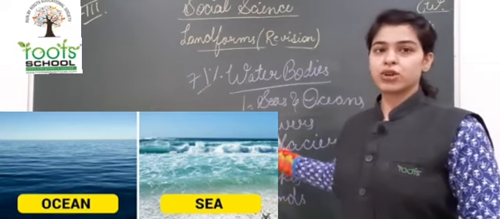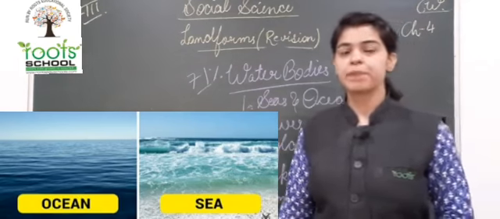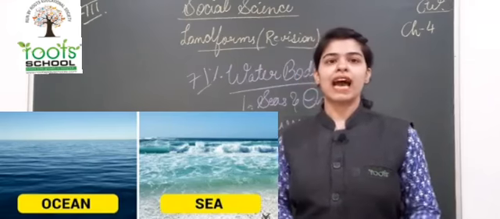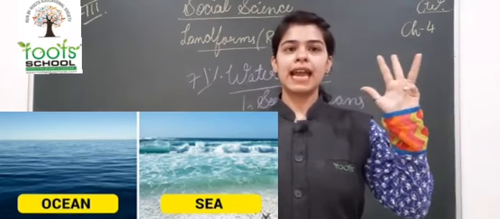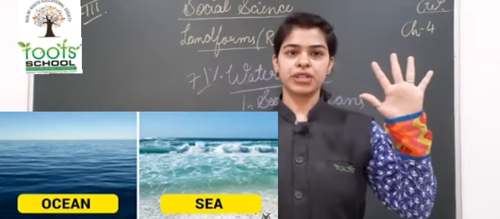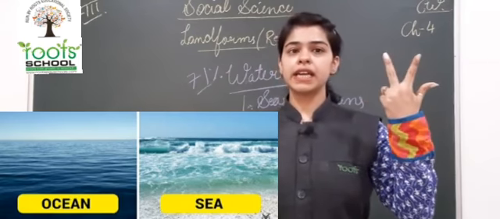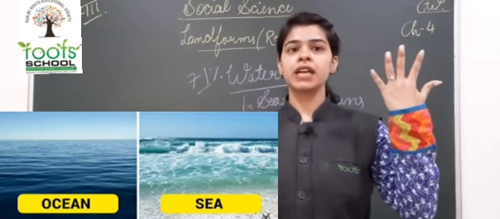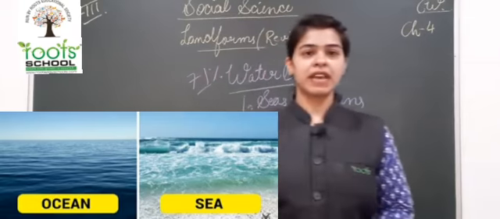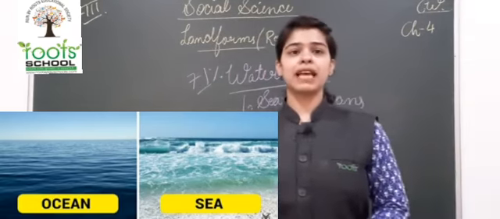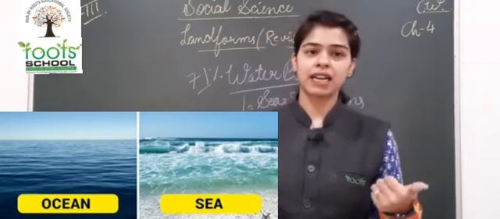जो seas को टच करते हैं they are called the coastal plains. Okay? What are the 5 oceans we have? We have the Pacific Ocean, Atlantic Ocean, Indian Ocean, Antarctic Ocean, Arctic Ocean. So these are the main 5 kinds of oceans we have, and the largest among them is the Pacific and the smallest is the Arctic.